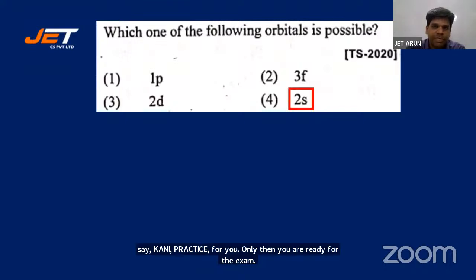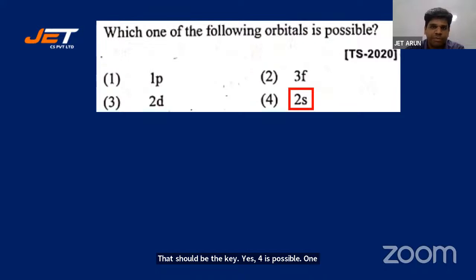Let's look at the key. Yes, 4 is possible. 1p, 2d and 3f are not possible. 4 is 2s, which is possible. 4 is absolutely right, students. Some said 1, which is wrong.